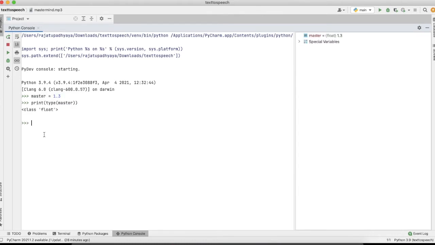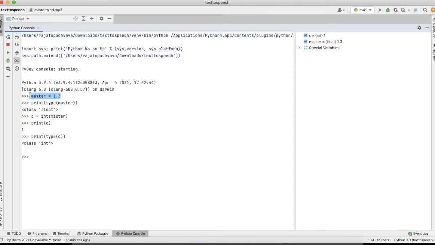Now we use the typecasting function int and pass that value. If you see the value of C, it is now 1, and the type of C is integer. So here we just used the int function to change the float data type into an integer.